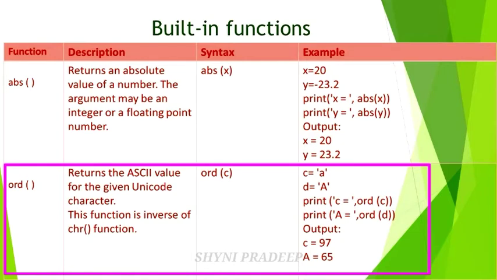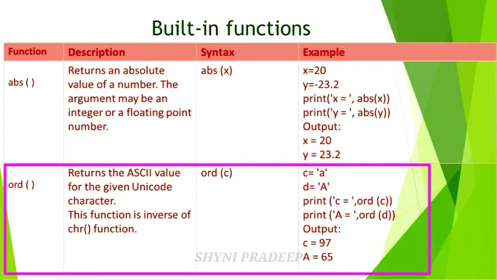See here, one example is given. c is equal to a, d is equal to A: lowercase a and uppercase A. Here c and d are the variables. When you are printing ord(c), c is equal to 97. This is the ASCII value of lowercase a. And next, d is equal to 65. The 65 is the ASCII value of capital letter A.